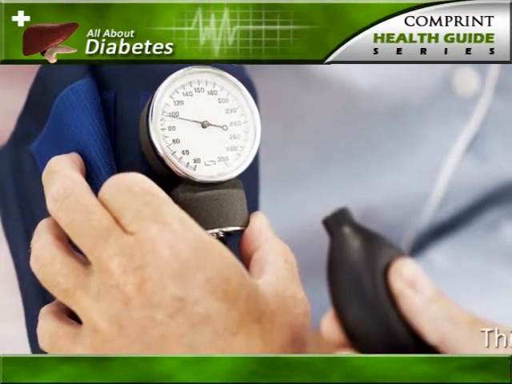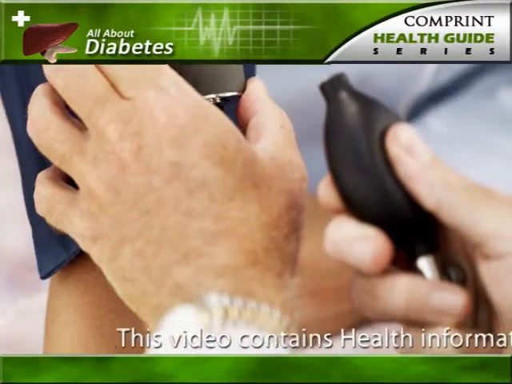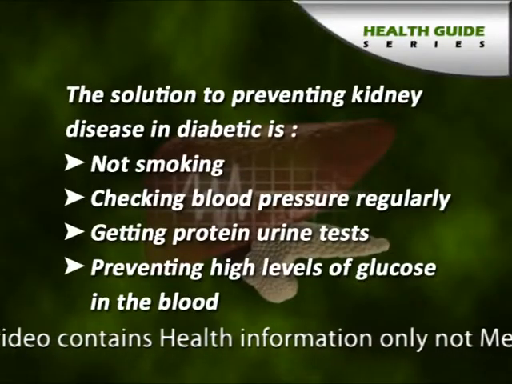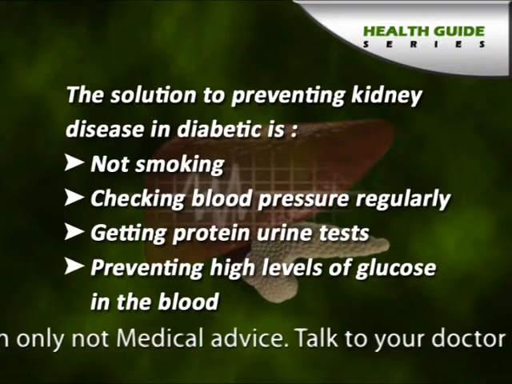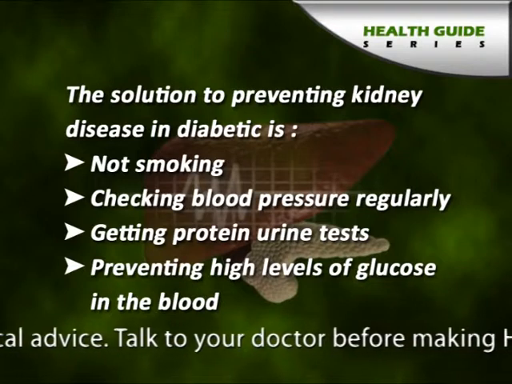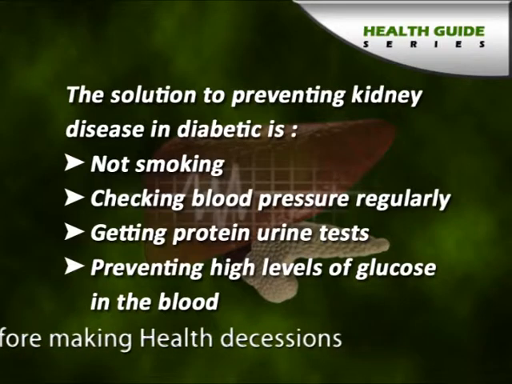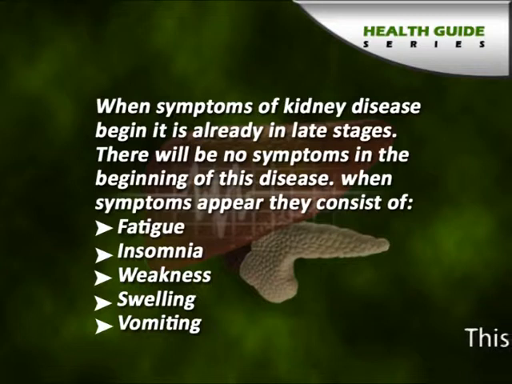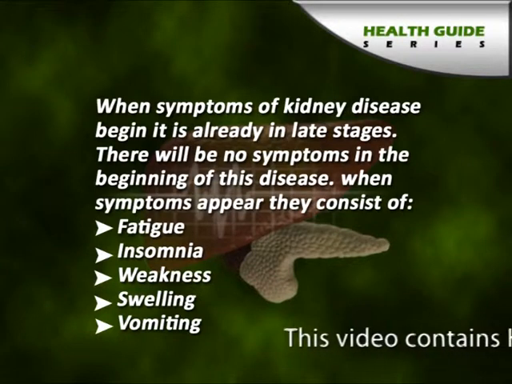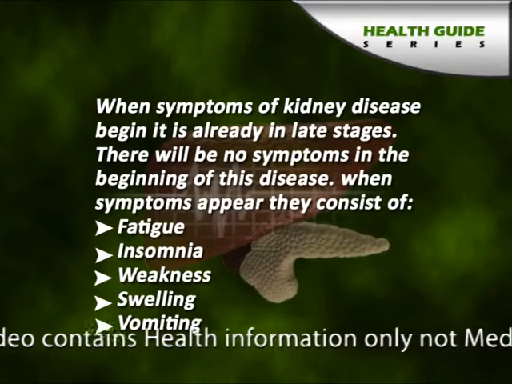High blood pressure is considered the major factor in kidney problems developing in persons with diabetes. The way to prevent kidney disease in diabetics is not smoking, checking blood pressure regularly, getting a protein urine test, and preventing high levels of glucose in the blood. When symptoms of kidney disease begin, it is already in the late stages. There will be no symptoms in the beginning of this disease. When symptoms appear, they consist of fatigue, insomnia, weakness, swelling, and vomiting.